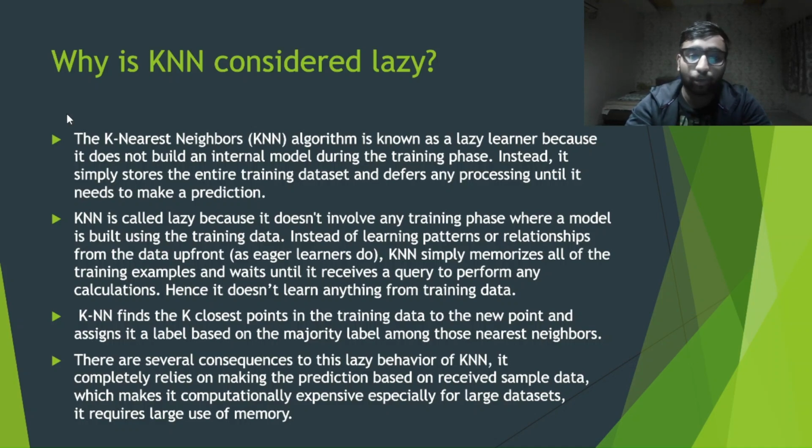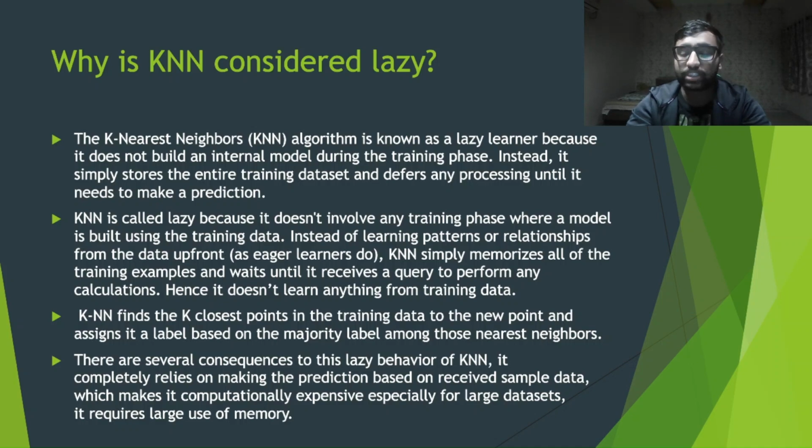KNN finds the k closest points in training data to the new point and assigns it a label based on the majority label among those nearest neighbors. So in KNN, k refers to an integer value. We select an integer value, and if I have selected a value k equal to 3, then I'll find the 3 closest points in the training data to the given new point, which is passed as a query to the KNN.